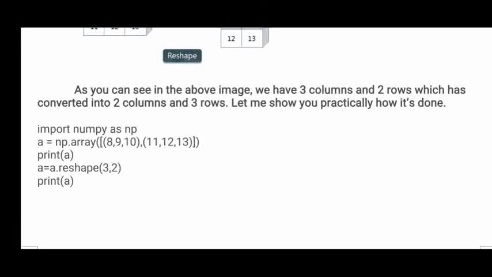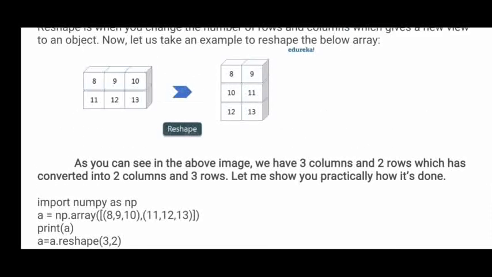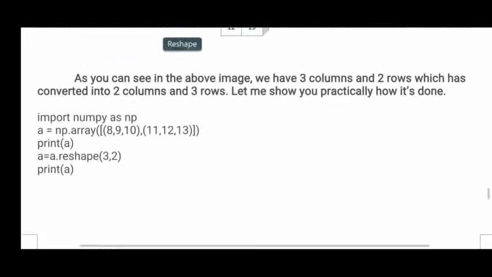Next, in the fourth line, a equals a.reshape. We are changing the shape of the array into 3 rows and 2 columns. We changed a 2 rows 3 columns array into a 3 rows 2 columns array.